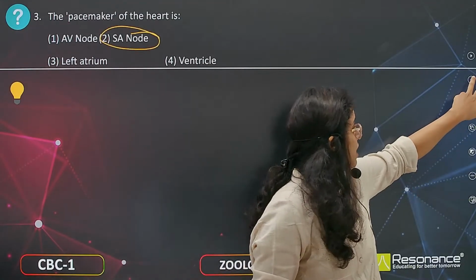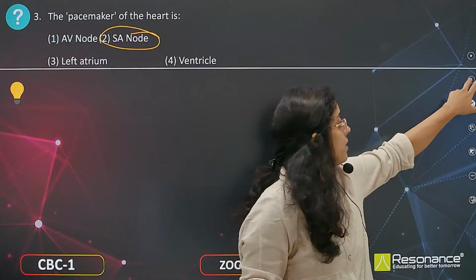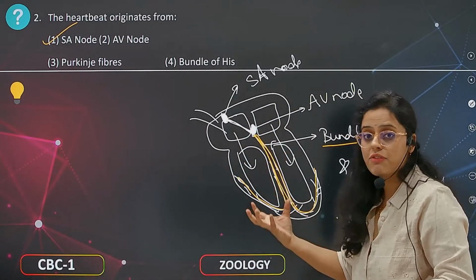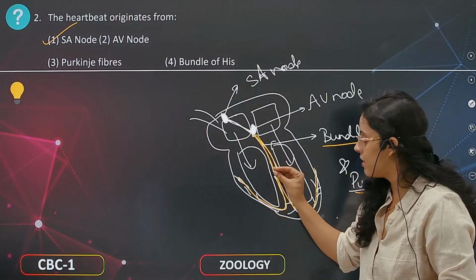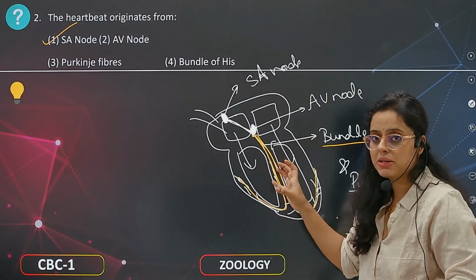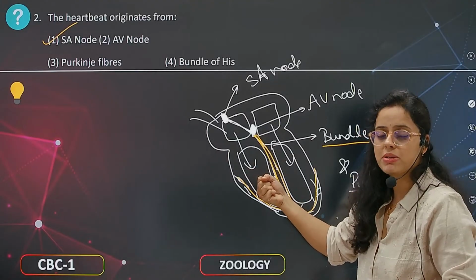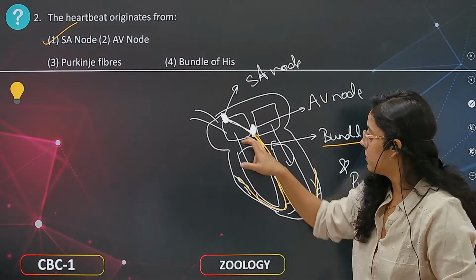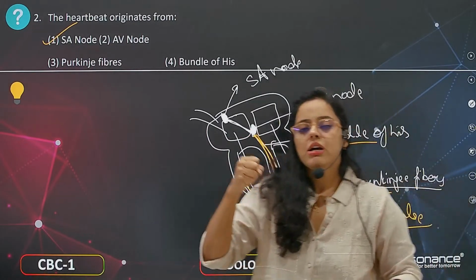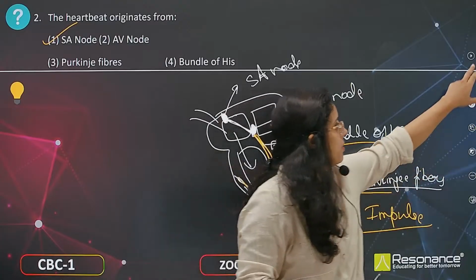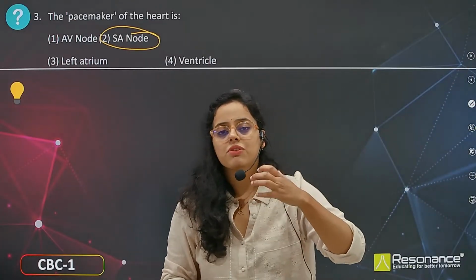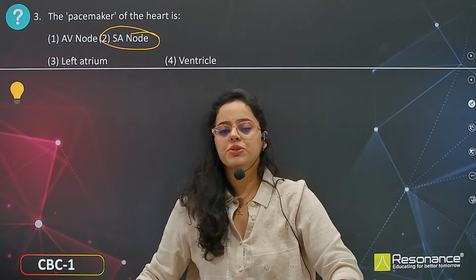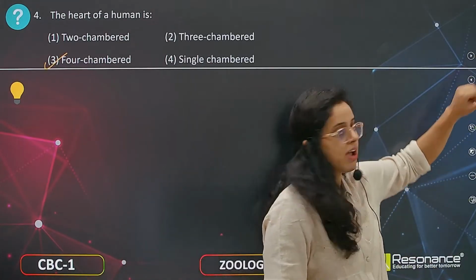Just before this we have discussed why it is delaying, because it requires time. Why does it require time? Because ventricles have to fill completely before contraction. If ventricles don't fill completely and they are contracting, what happens? Partially the blood enters the blood vessels. So the AV node holds the impulse for some time. If the impulse is transferred from the SA node to the AV node, it takes a little more time, then the impulse is transferred to the bundle of His and Purkinje fibers.